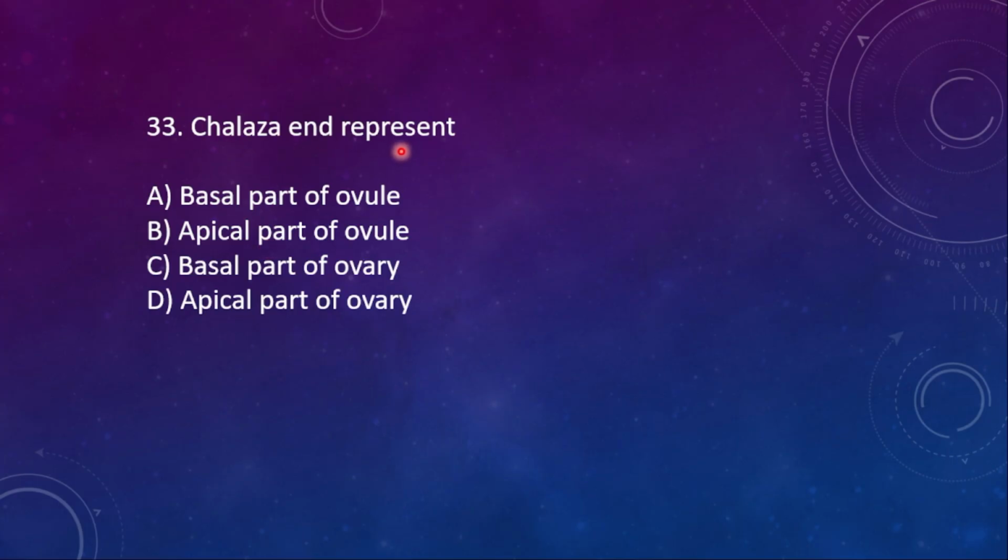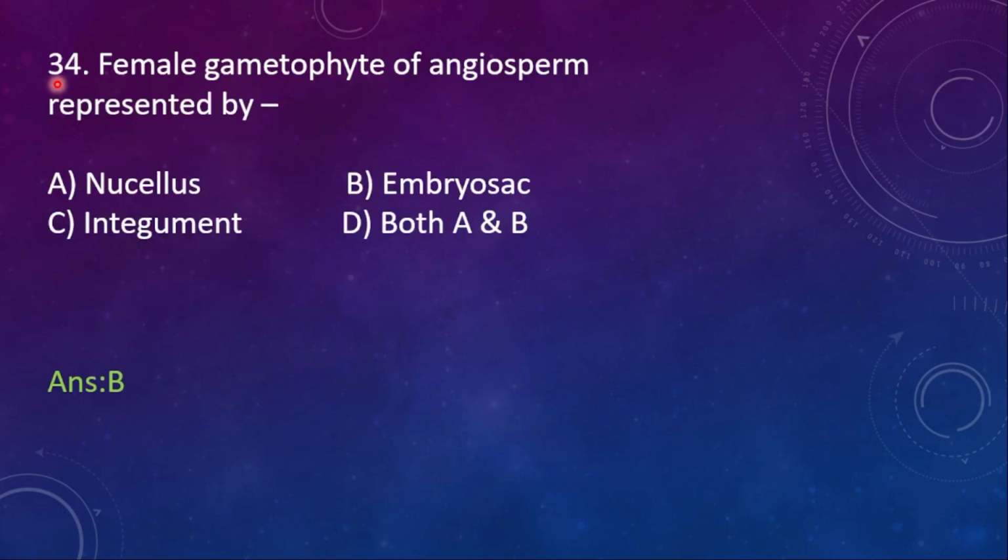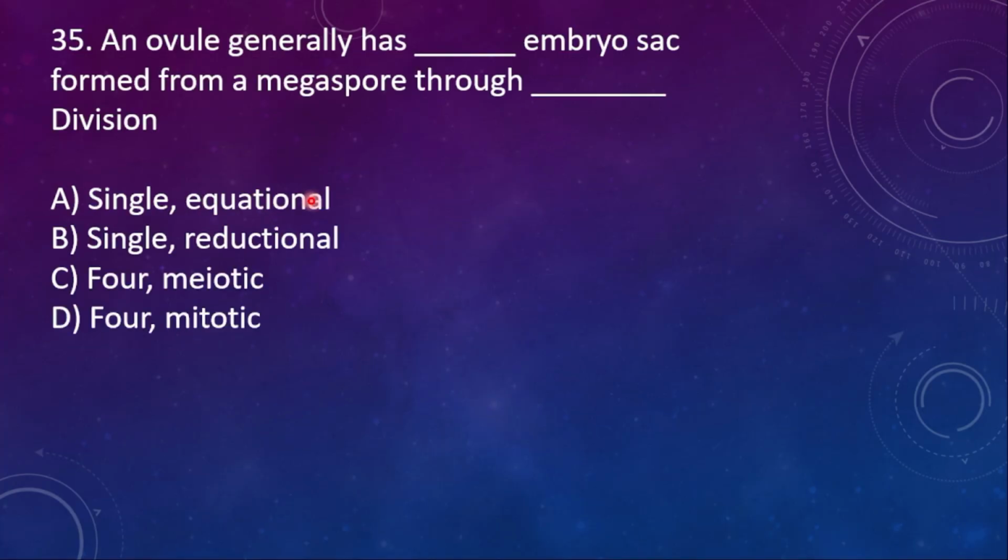33. Chalazal end represents A. Basal part of ovule, B. Apical part of ovule, C. Basal part of ovary, D. Apical part of ovary. Here the right option is option A. It's the basal part of the ovule, the chalazal end. 34. Female gametophyte of angiosperm is represented by A. Nucellus, B. Embryo sac, C. Integument, D. Both A and B. So here the right option is option B. 35.